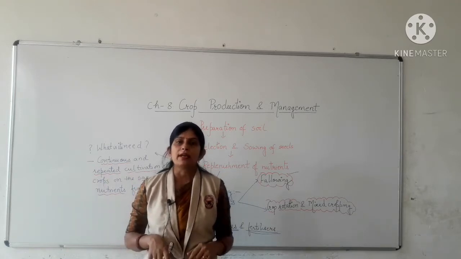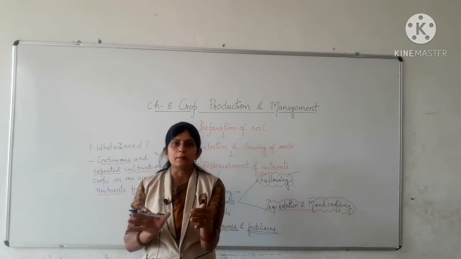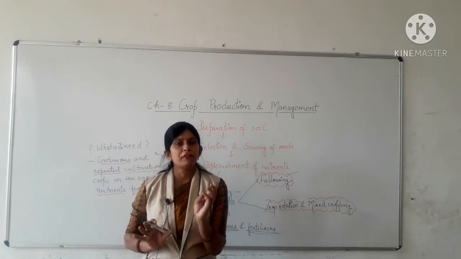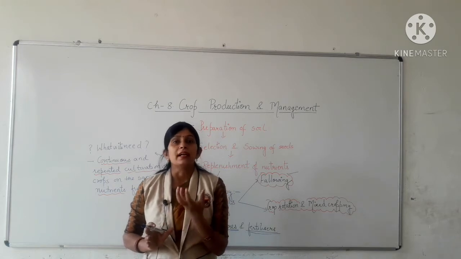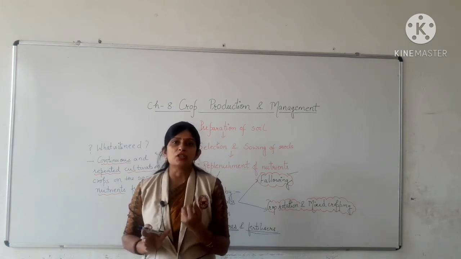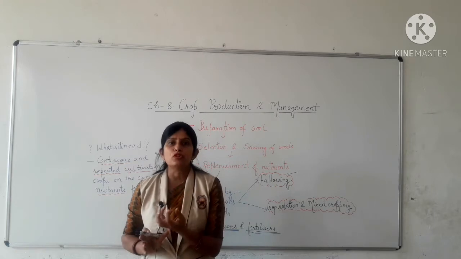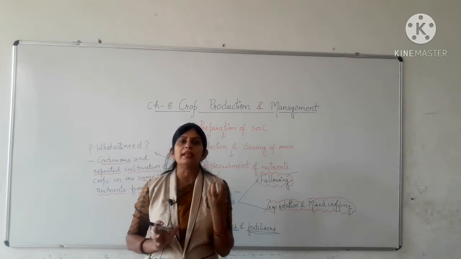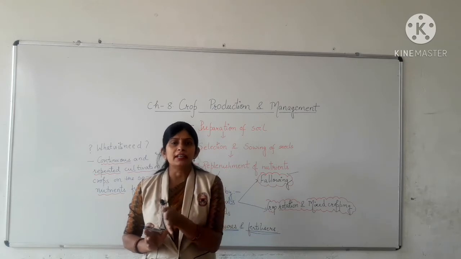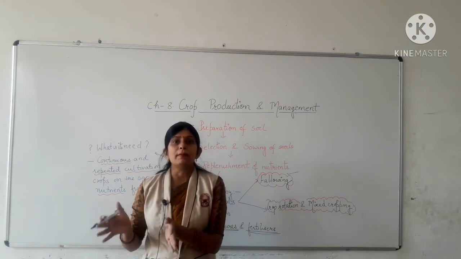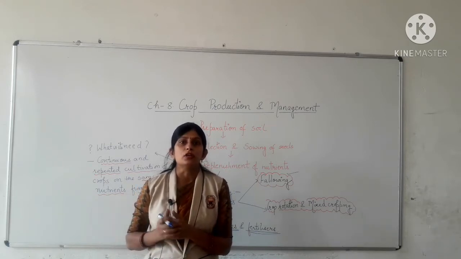For example, in one season, we are growing wheat crop or rice crop. Both crops require nitrogen in large quantity. So they absorb nitrogen from the soil in large quantity. So after their cultivation, that soil becomes deficient in nitrogen.